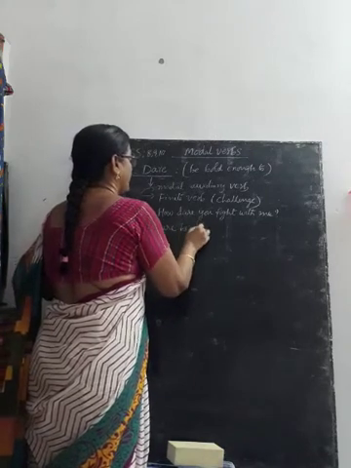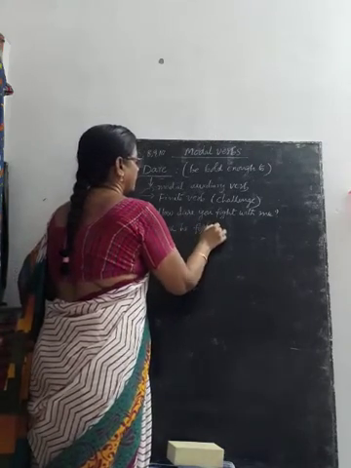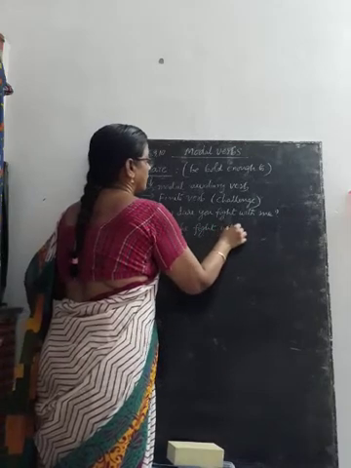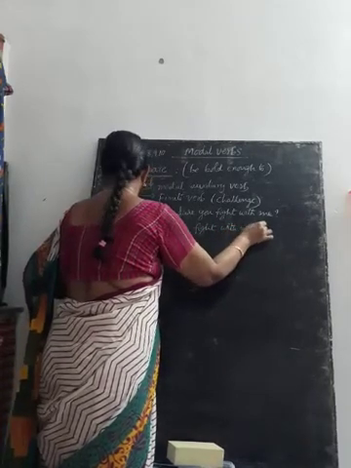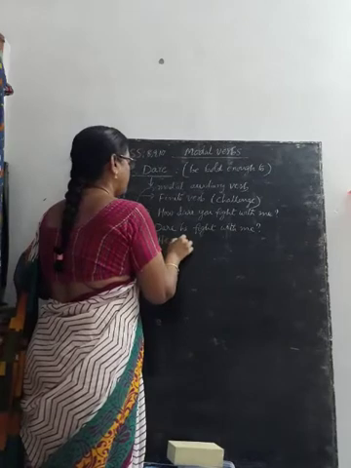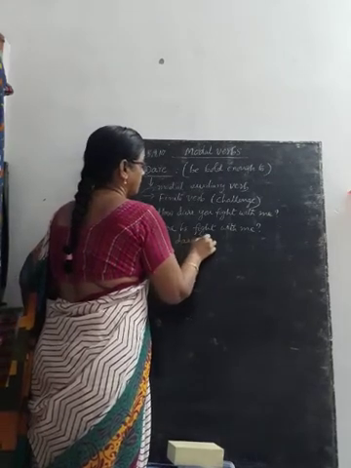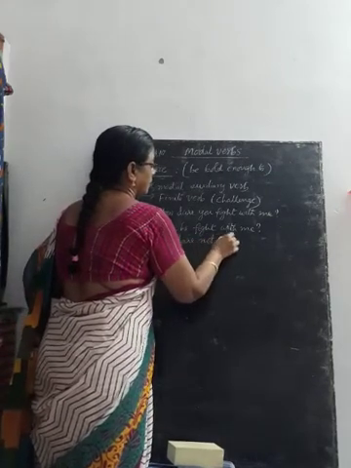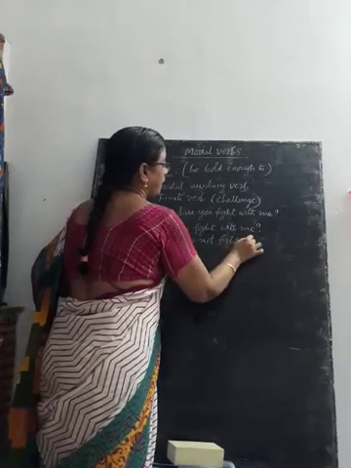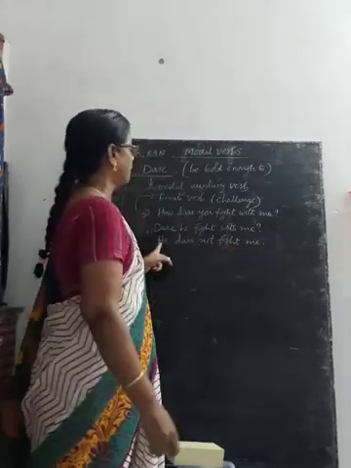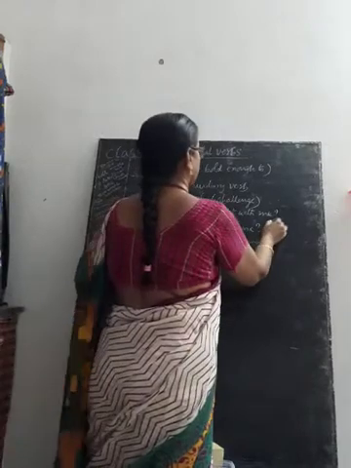Dare he fight with me? He dare not. Dare he fight with me? He dare not fight with me.